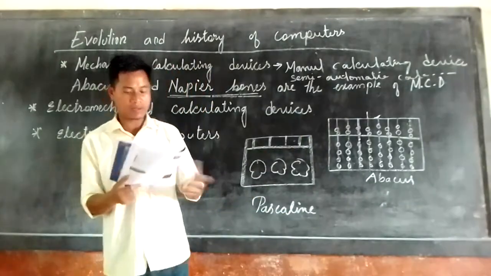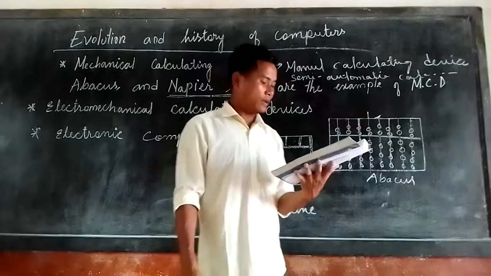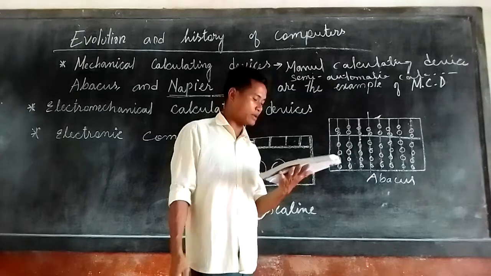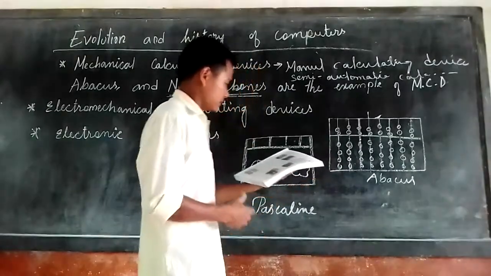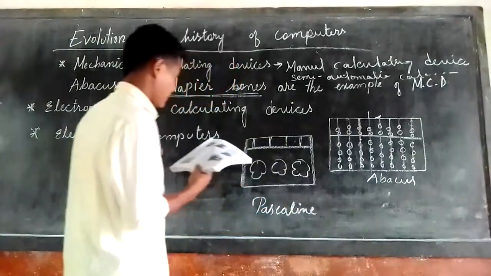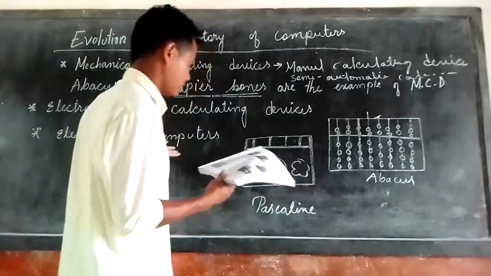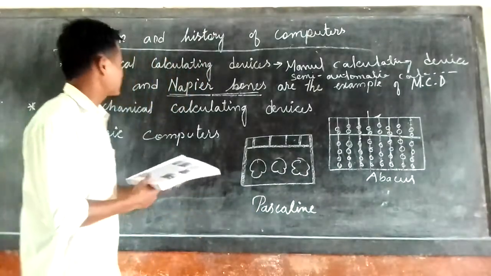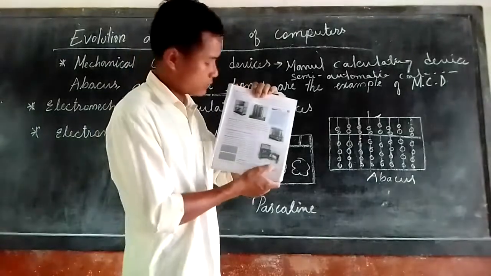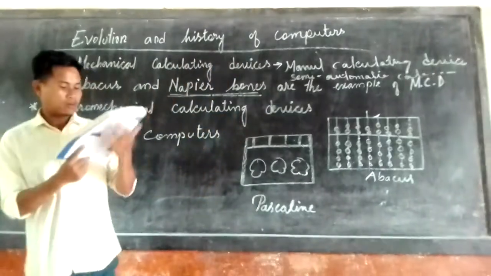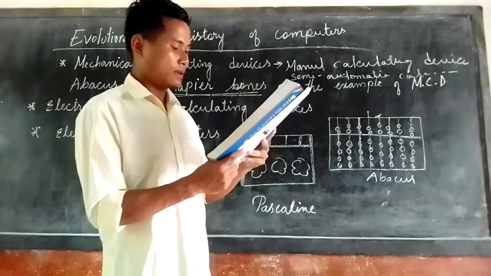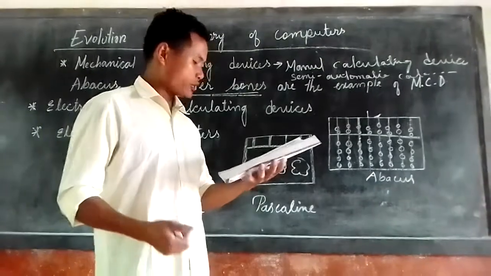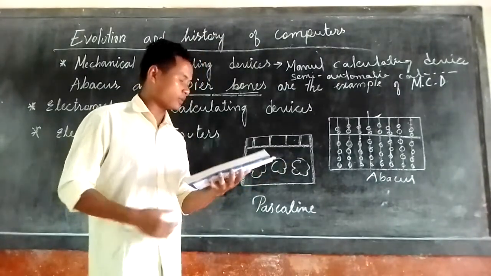Now let us discuss the tabulating machine. In 1887, the American inventor Herman Hollerith invented a tabulating machine. Hermann Hollerith is the person who invented this machine. It uses punch cards for storing and processing information.